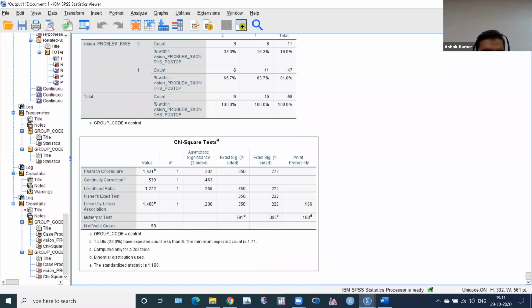You can see here, this is the McNemar test. Although by chance, if you take this Fisher exact and this one, so it goes, because also McNemar test is not significant. If you take this Fisher exact test, because one cell here is small, so you have to take Fisher exact test, 0.350, and your result is non-significant. But also McNemar is non-significant. It goes, no problem. Now McNemar-Bowker test, last one, McNemar-Bowker test.